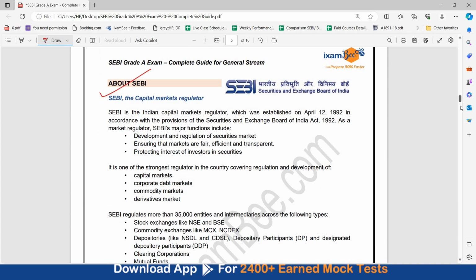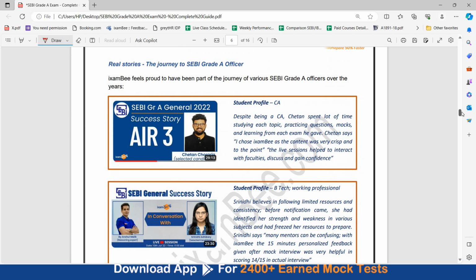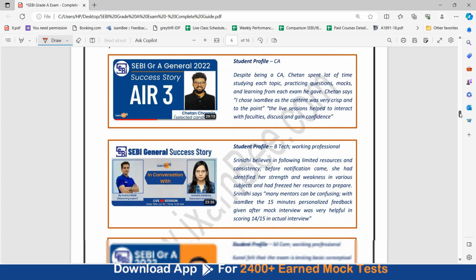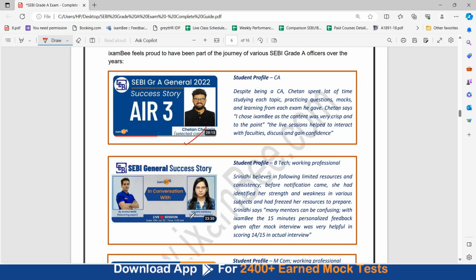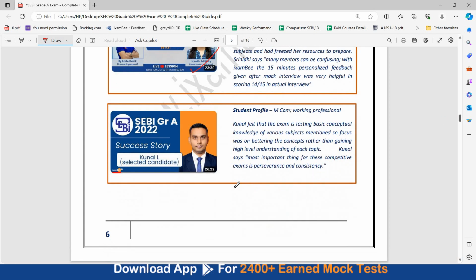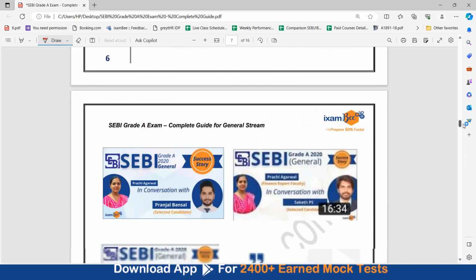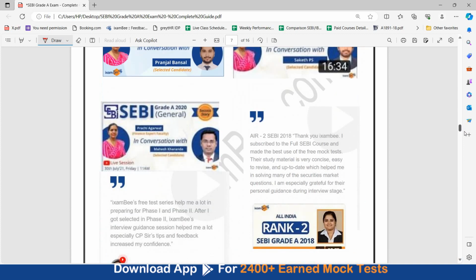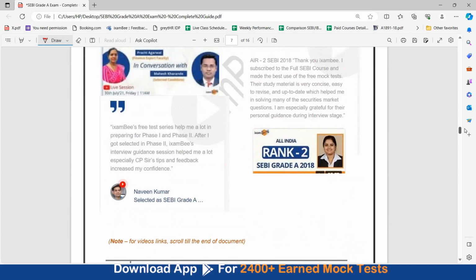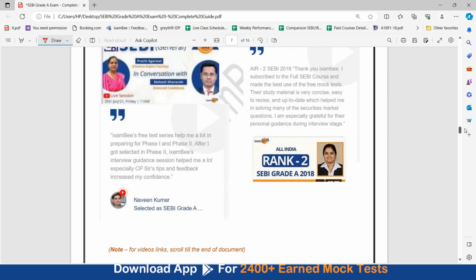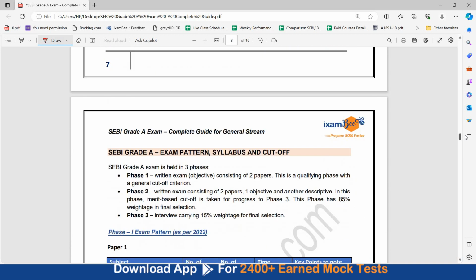Then a brief mention of SEBI as an organization, as a regulator. Also, real stories are mentioned of SEBI Grade A officer. Those who have cleared SEBI Grade A exam, what was their strategy, what did they use. Chetan was CA, Srinidhi was BTech and she was a working professional and she cleared SEBI Grade A. Then Kunal, successful candidate, was MCOM and working professional. Then you have various other selected candidates. You can find all these video links at the end of this guide, on the last page of this guide.